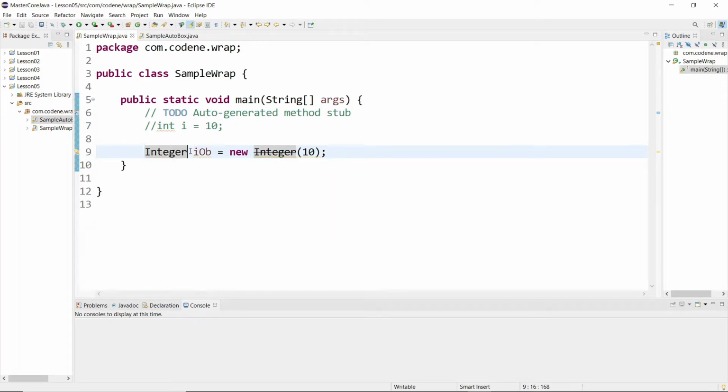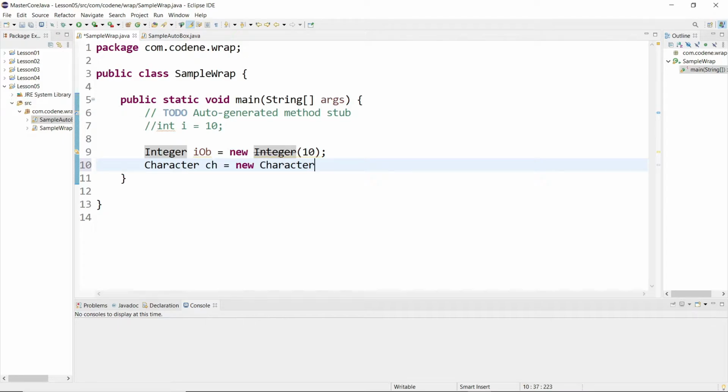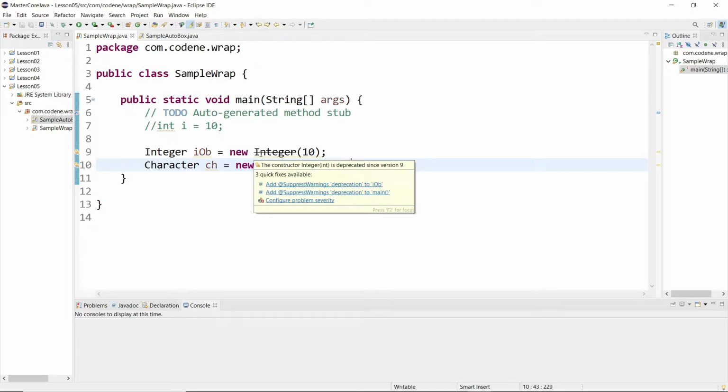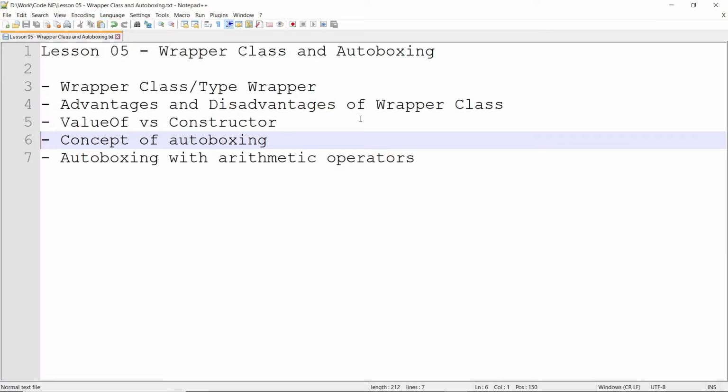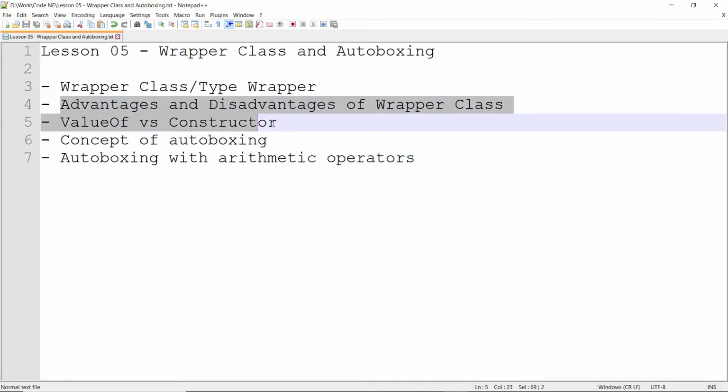It is called a wrapper class because it wraps the primitive data type. Similar to Integer you can have Character as well: ch equals new Character, and for example we'll push 'c'. Likewise you will have Byte, Double, and many other wrapper classes. For each primitive data type you will have one wrapper class. So that is the basic example of wrapper class. The introduction of this wrapper class has some advantages and disadvantages.